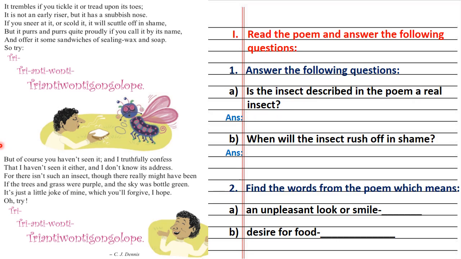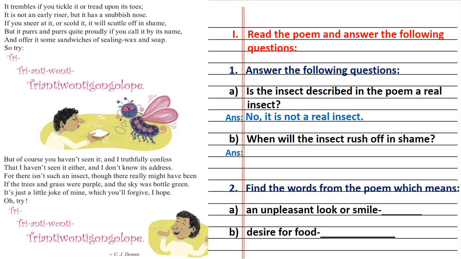So students, the answer is here, right? From this line, that there isn't such an insect. So from this line, we came to know that there is no such type of an insect, that this insect is not real, right? So let us frame the answer and write properly. No, it is not a real insect.